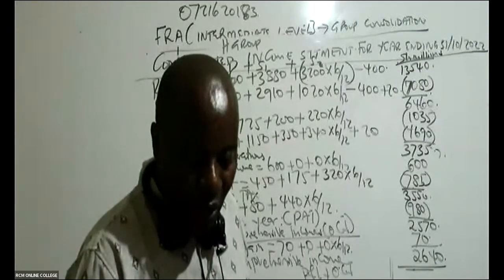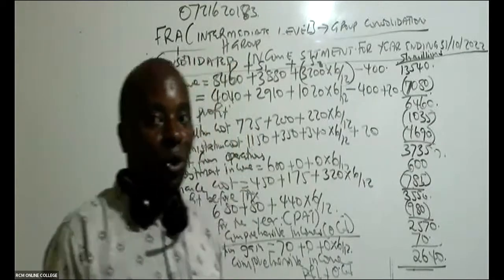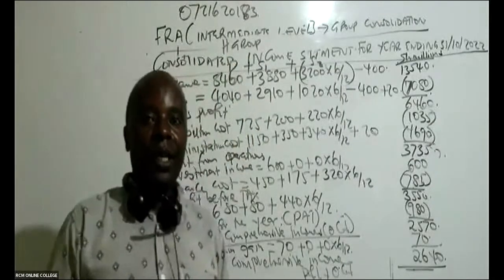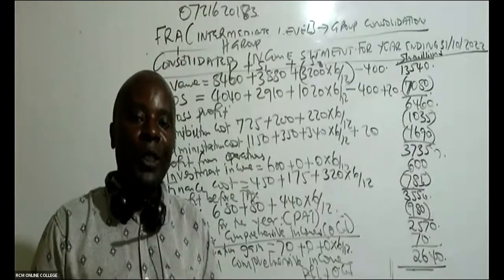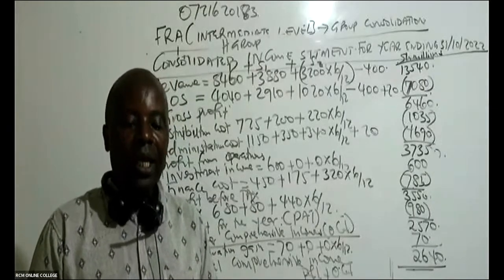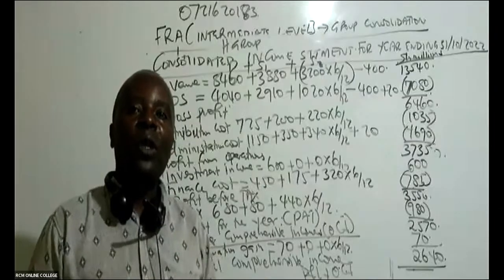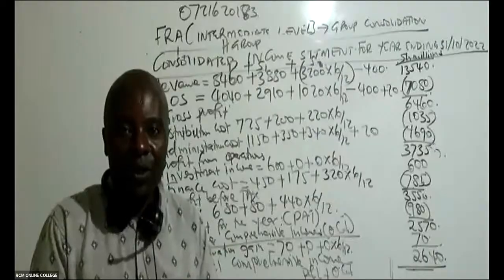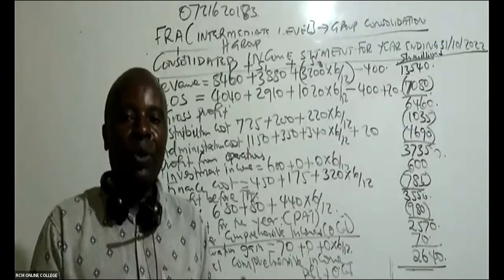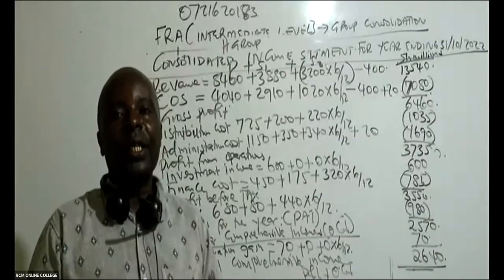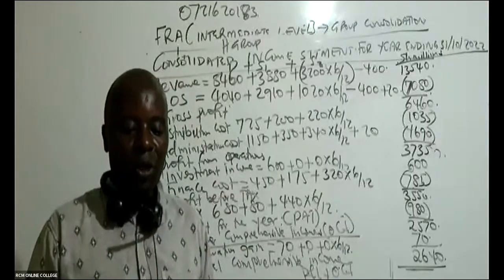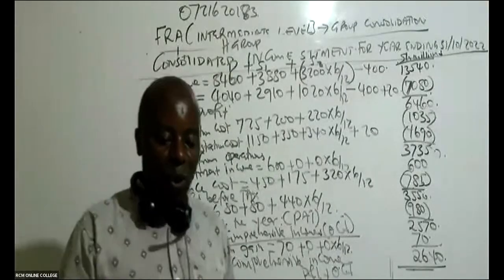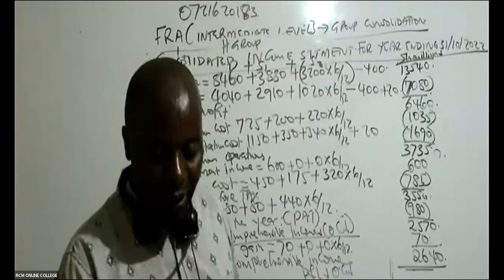So then I have a request to make. I would want you to take like 20 minutes and do for us the consolidated statement of financial position, exactly 20 minutes. We see how far you'll be able to get with this consolidated statement of financial position, and then we give you something very good.